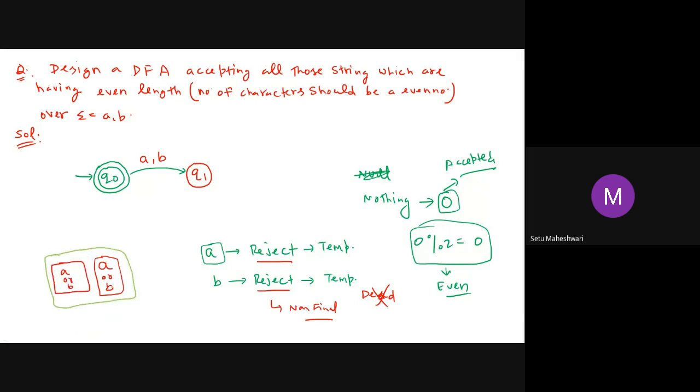Now, is this acceptance temporary or permanent? Temporary. So my state doesn't have to be a dead state. Do I already have a state which is accepting things temporarily? Yes, there is a state Q0 which is already accepting things temporarily. So I will drop it to Q0. Got the point? Yes, sir.